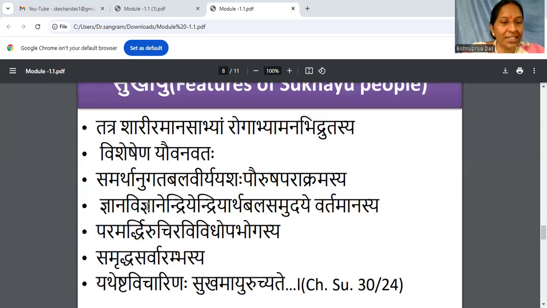And coming to the next criteria: Jnana, Vijnana, Indriya, Indriyartha Bala, Samudaye Vartamanasya. Vartamanasya, take in a reverse way. Vartamanasya means existence, so it is present with that person. But Jnana is present. So what is the meaning of Jnana? And what is the meaning of Vijnana?